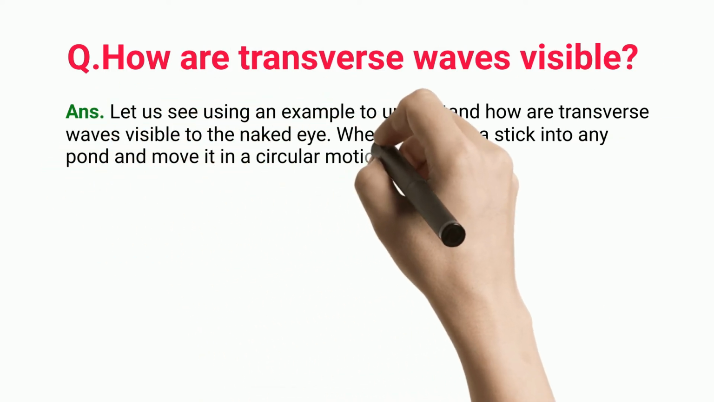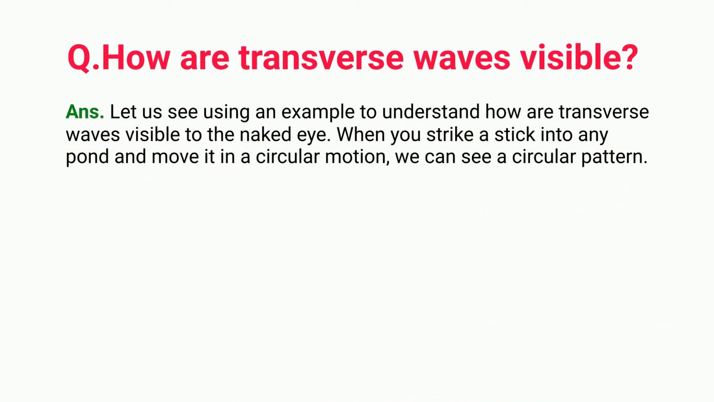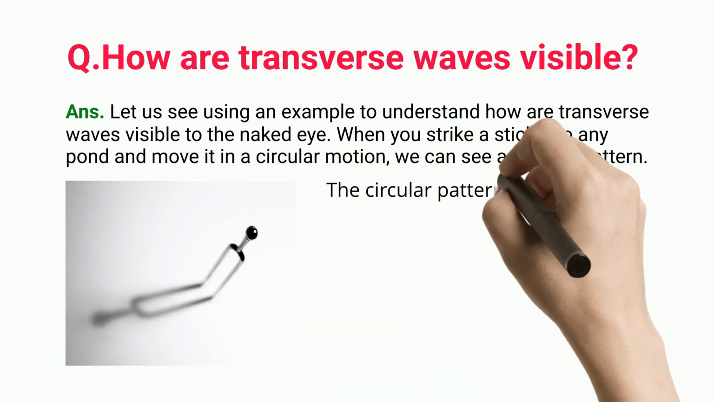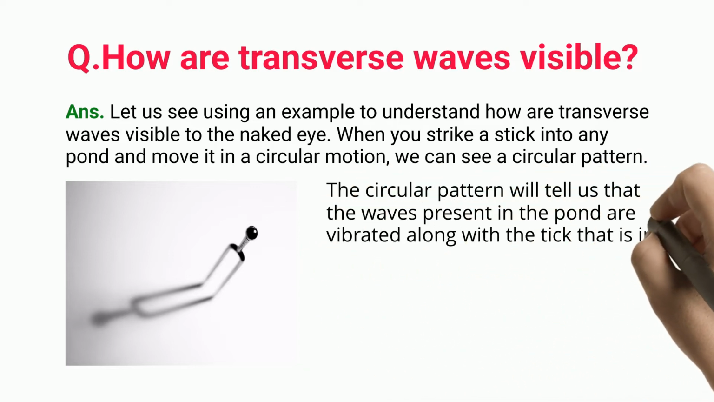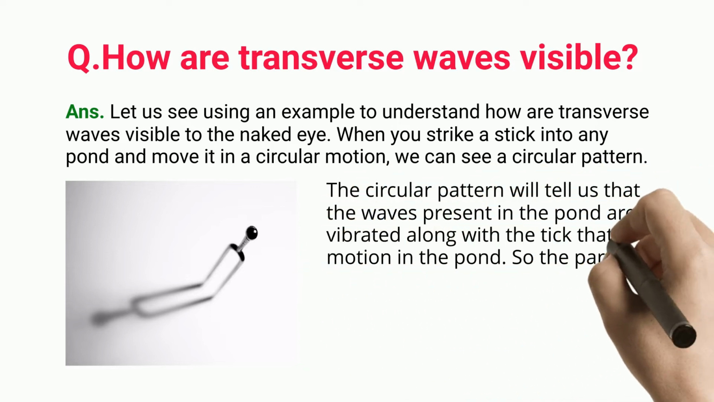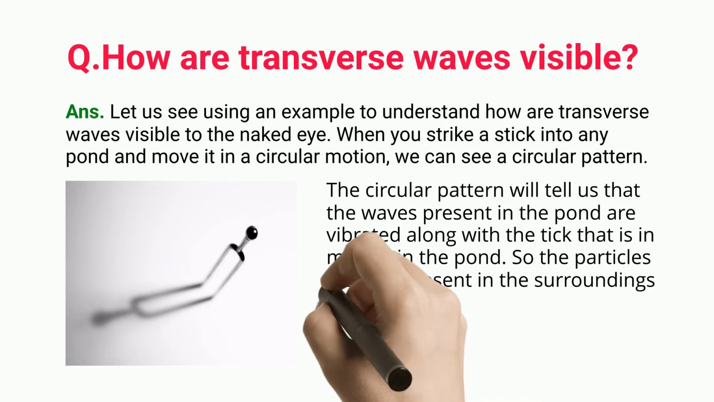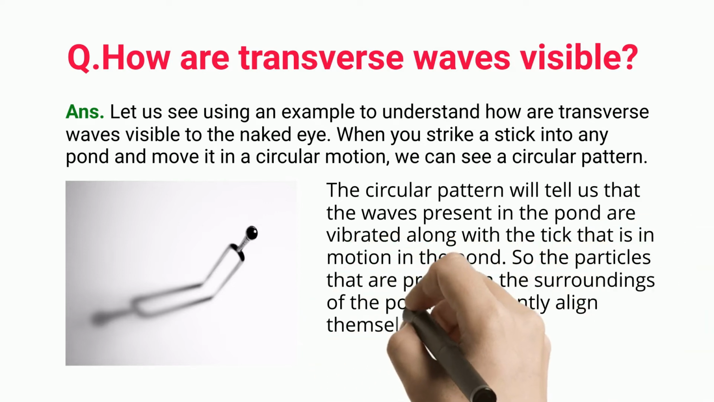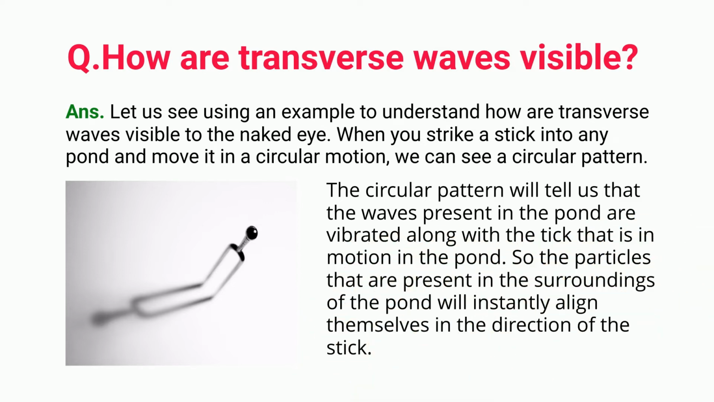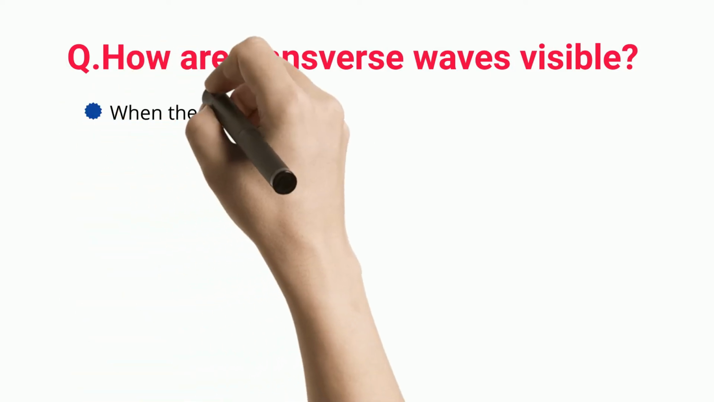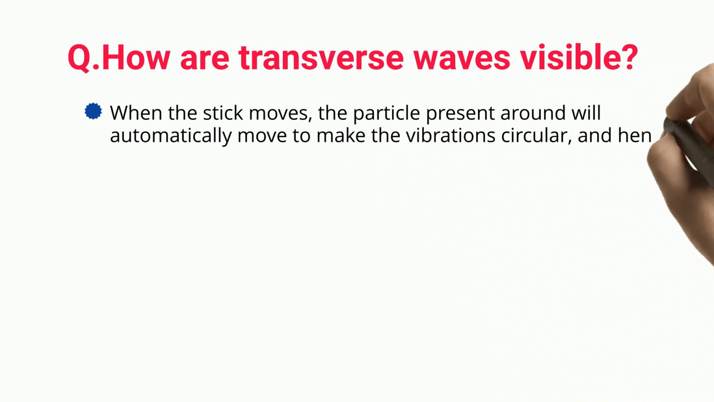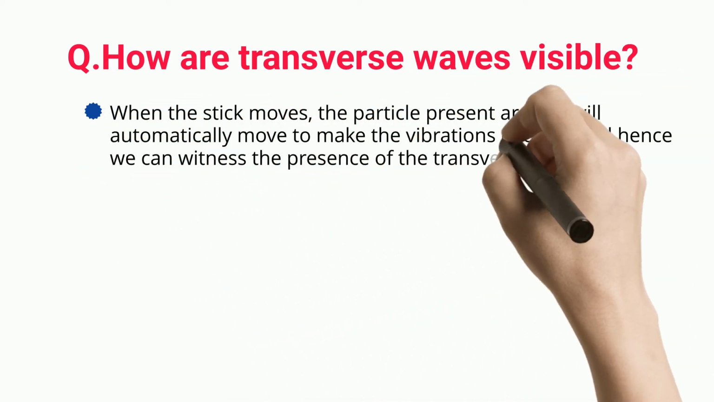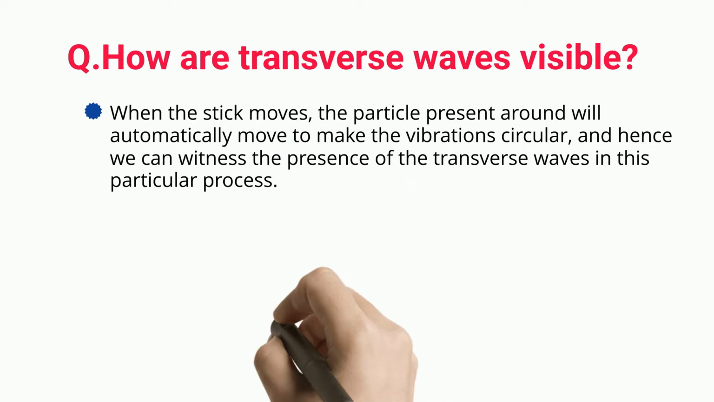When you strike a stick into any pond and move it in a circular motion, we can see a circular pattern. The circular pattern tells us that the waves present in the pond are vibrated along with the stick that is in motion in the pond. So the particles present in the surroundings of the pond will instantly align themselves in the direction of the stick. When the stick moves, the particles present around it will automatically move to make the vibrations circular, and hence we can witness the presence of the transverse waves in this particular process.